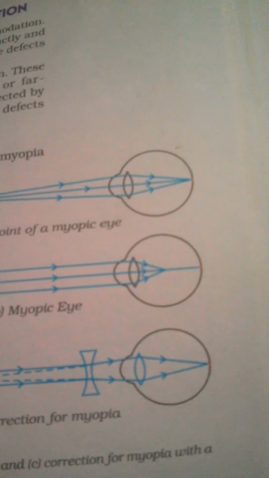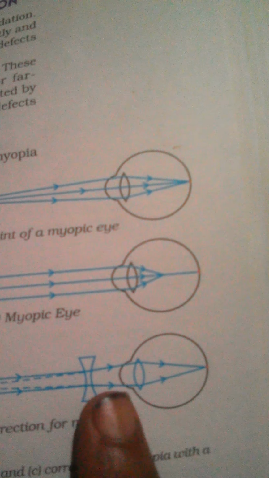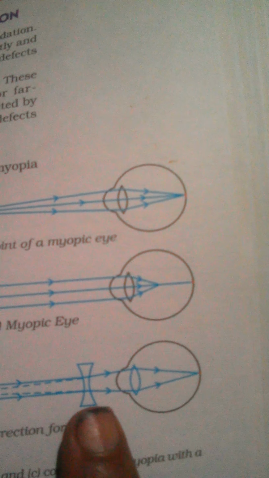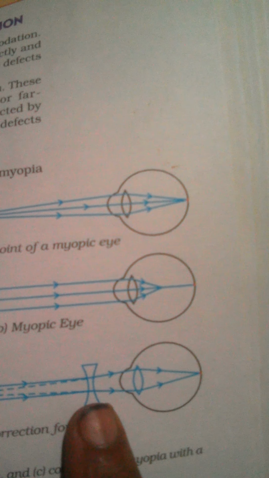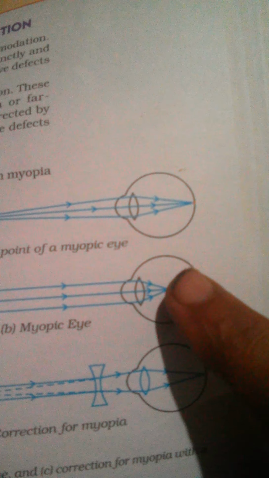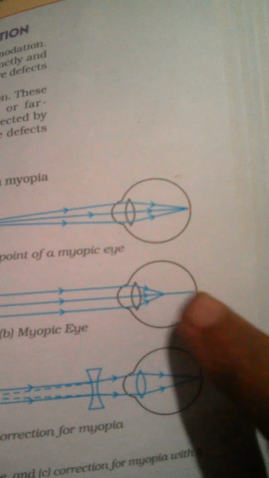So, to overcome or reduce myopia, a concave lens of suitable power or focal length is used in spectacles. You can see here previously the image is formed in front of the retina.